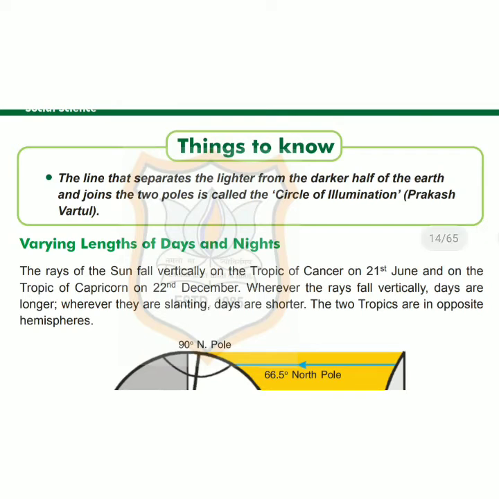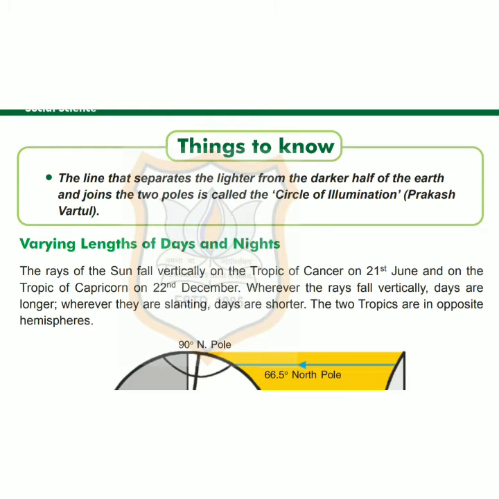The line that separates the lighter from the darker half of the earth and joins the two poles is called the circle of illumination. We can also say Prakash Vartul. Children, now let me explain you the next topic. Varying length of day and night.